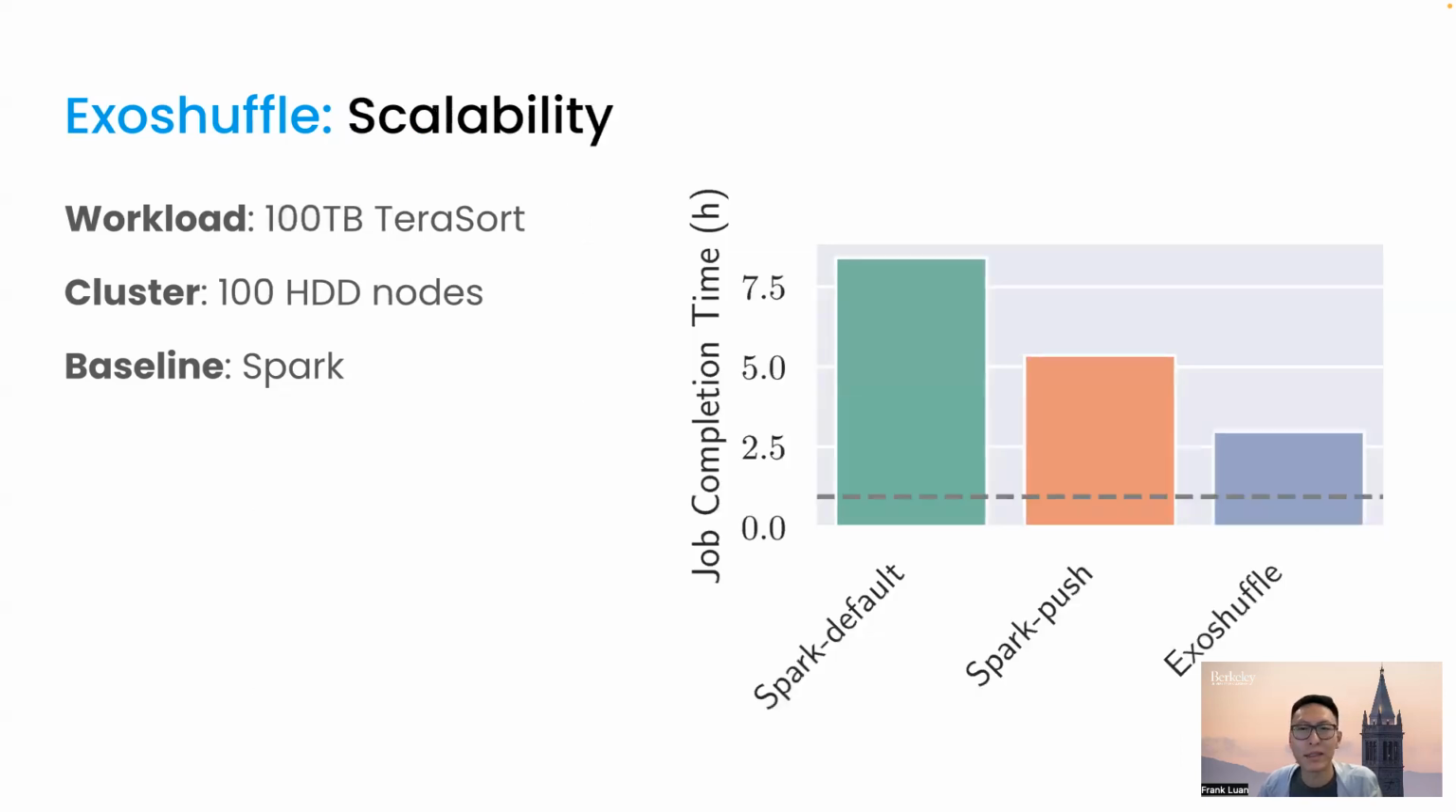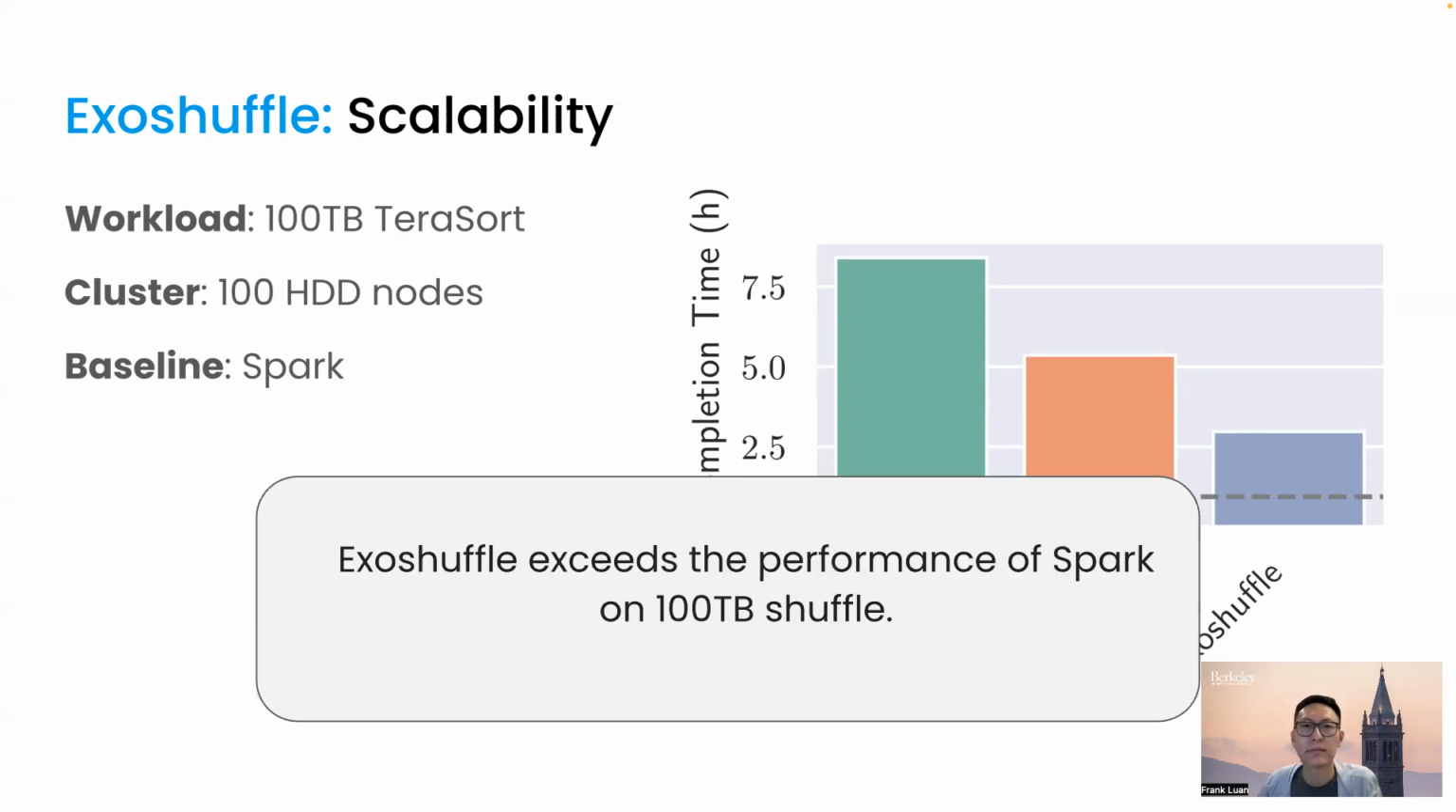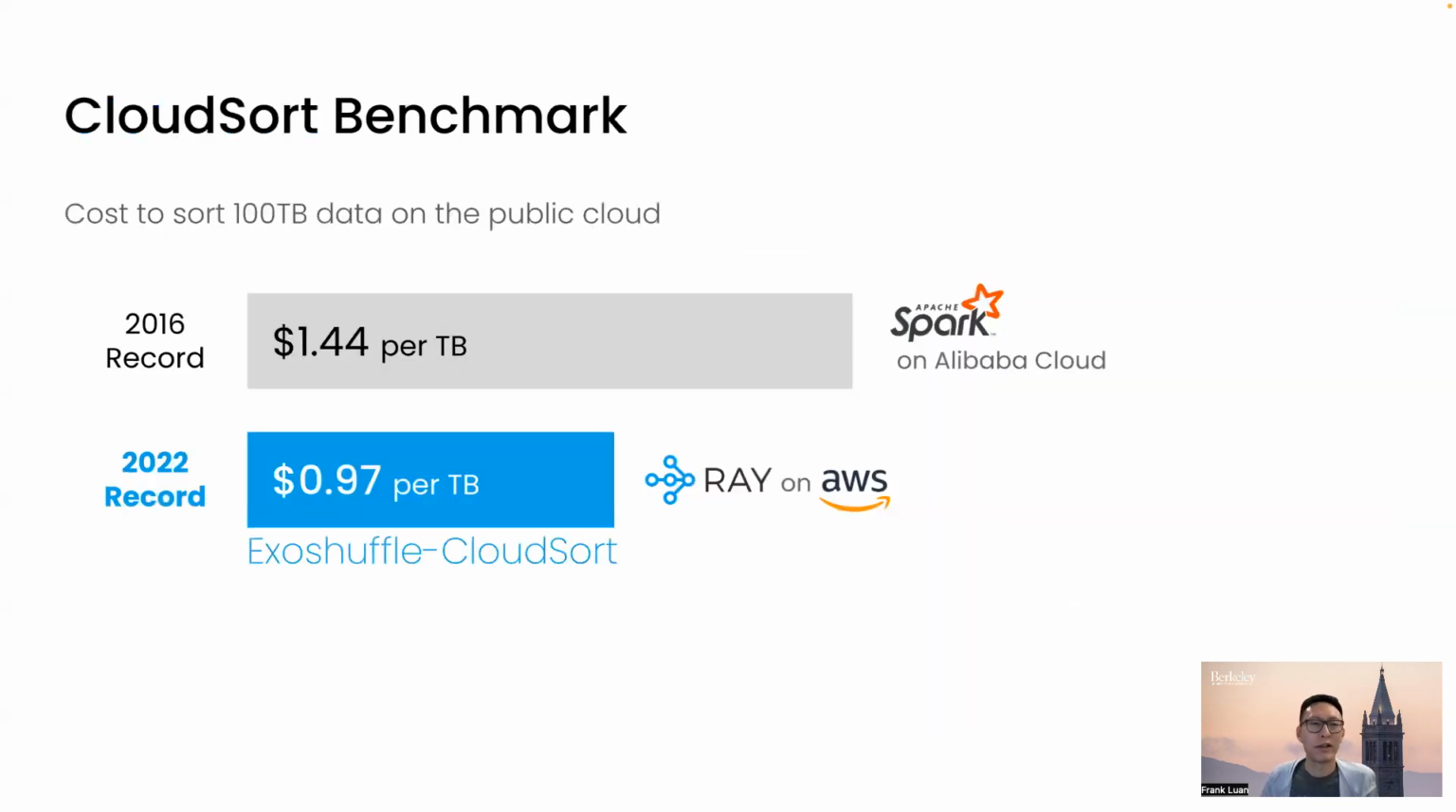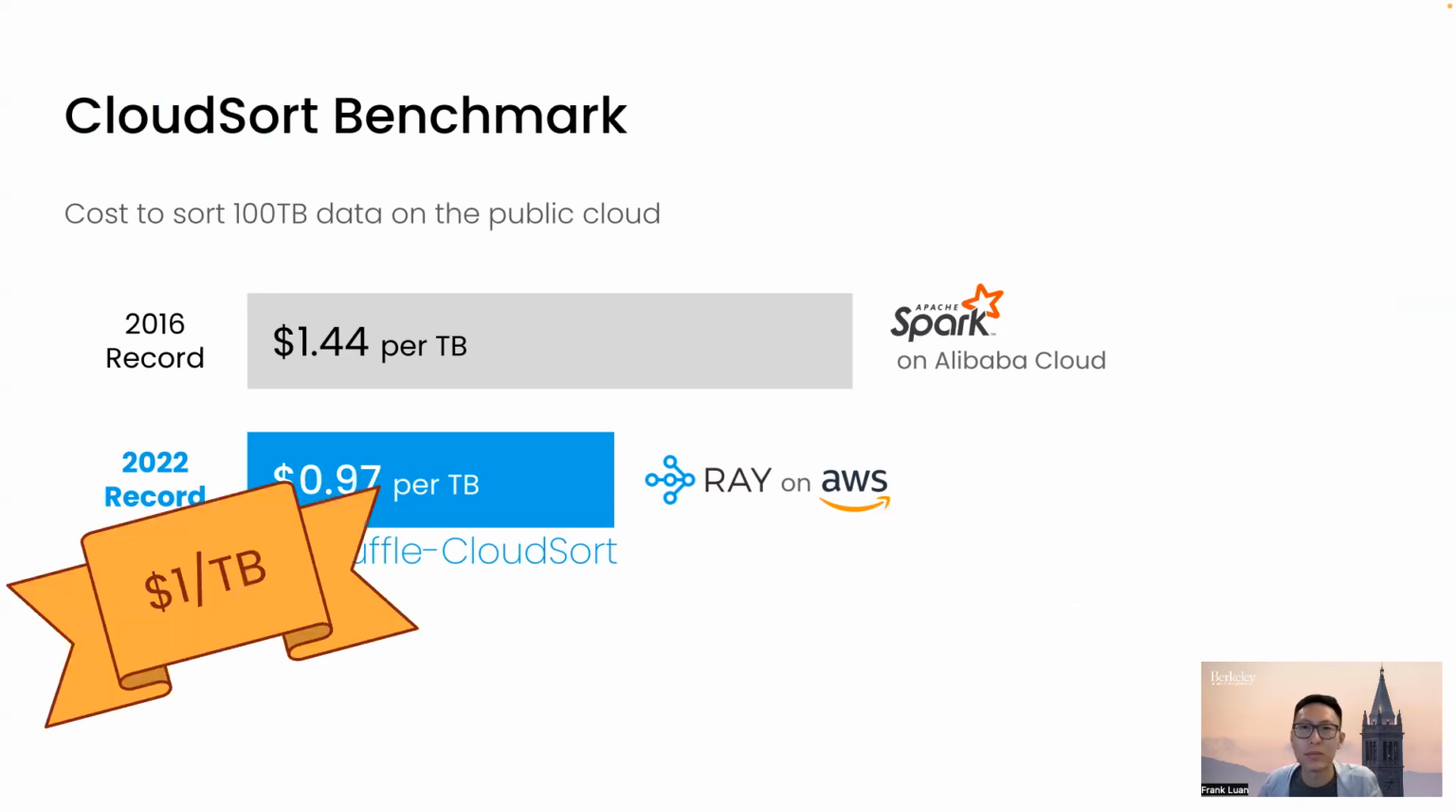To test scalability, we scale up the experiment to 100 terabytes of data on 100 nodes. Exoshuffle here exceeds the performance of Spark. Finally, we ran the CloudSort benchmark, which is about what's the cheapest way to sort 100 terabytes of data on the public cloud. We broke this CloudSort record by sorting 100 terabytes using less than $1 per terabyte. This is 37% more cost efficient than the previous world record set by Apache Spark in 2016.